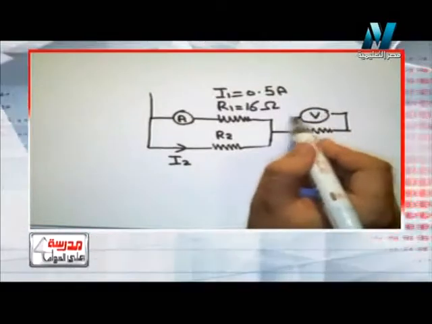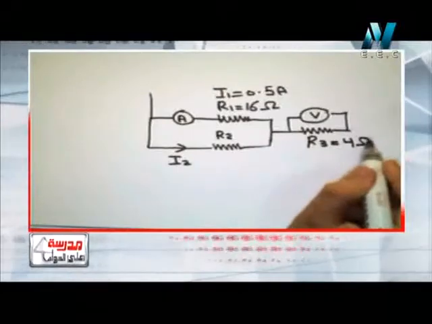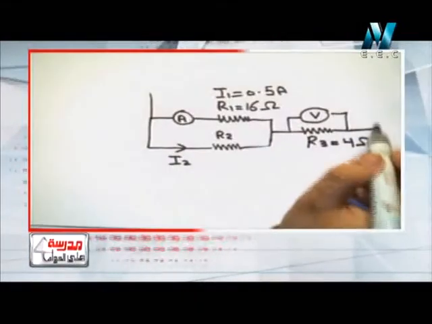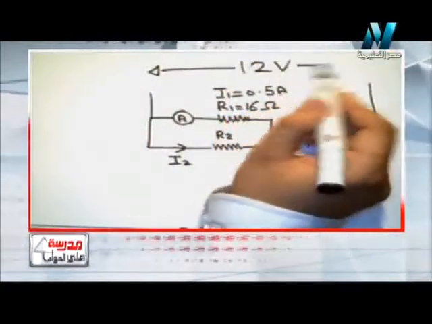And this is the voltmeter which is connected to it, and they give us that R3 equals 4 ohm, and both of them are connected to a source of voltage of 12 volt.